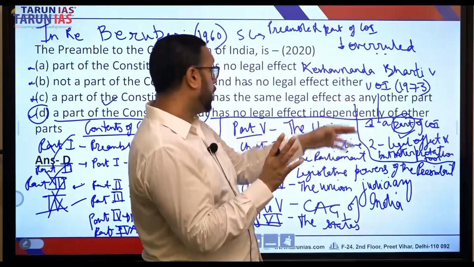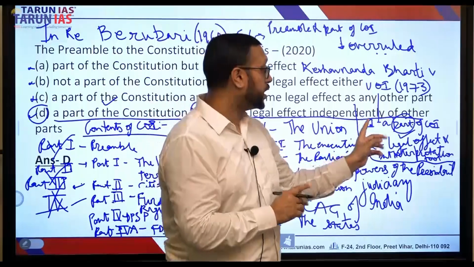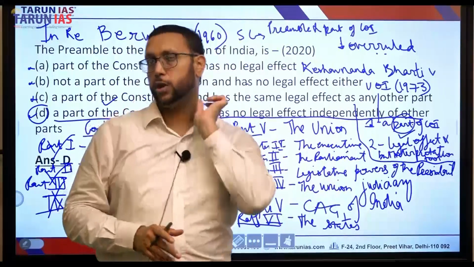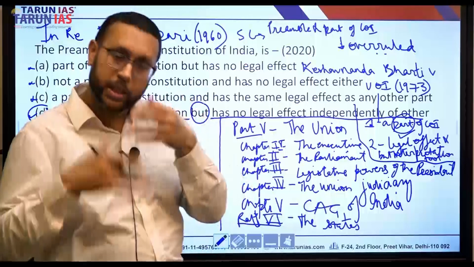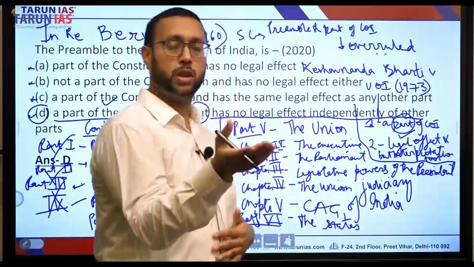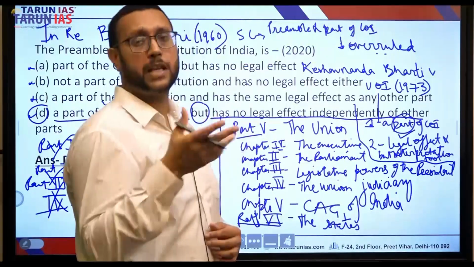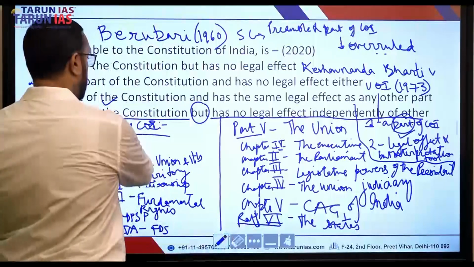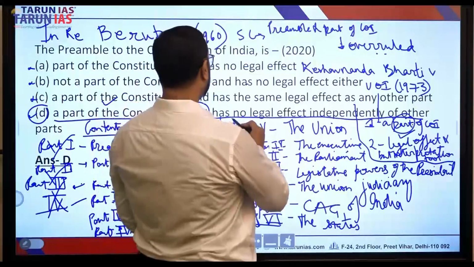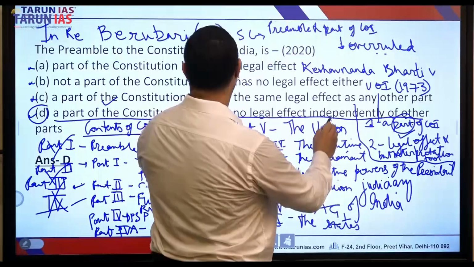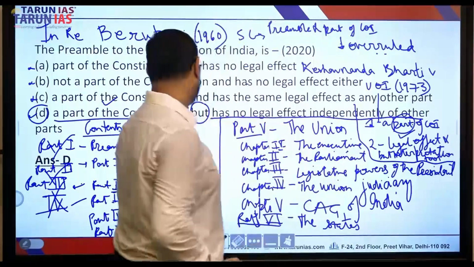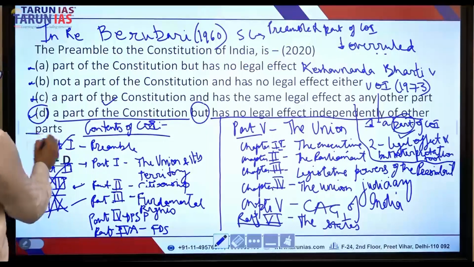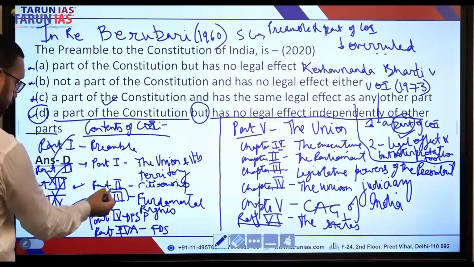It has no legal effect by itself, but it has a legal effect when combined with others. So to read 14, 19, 21, the preamble can be used, but you cannot go to the Supreme Court or High Court saying the preamble's XYZ line was violated. Hence, a part of the Constitution of India, but has no legal effect independently of other provisions, most importantly Part 3.